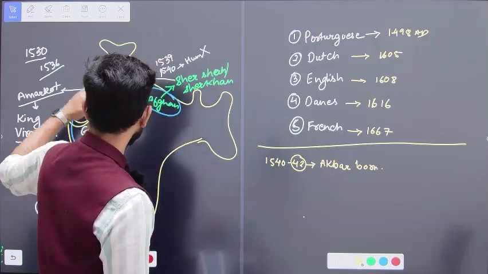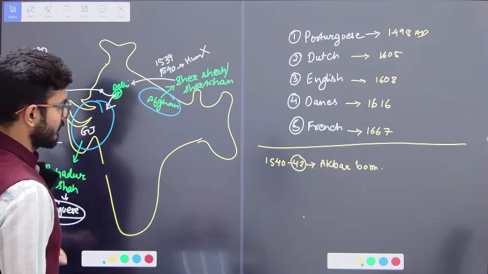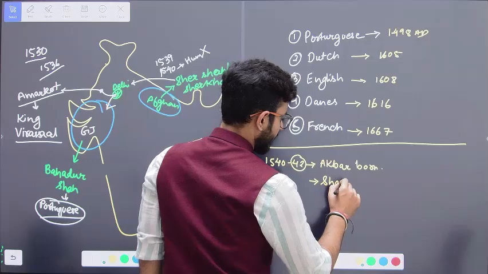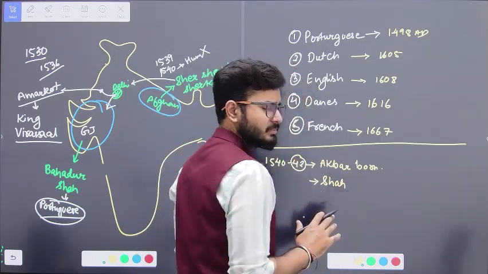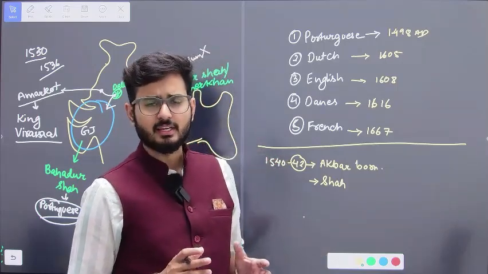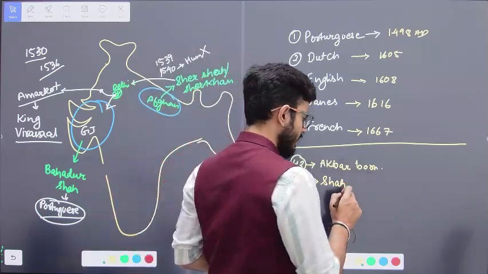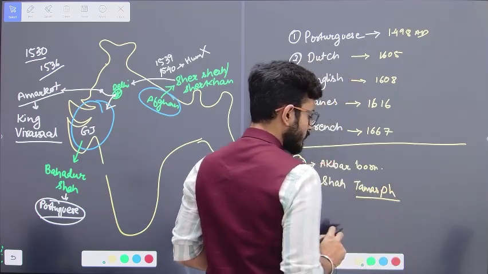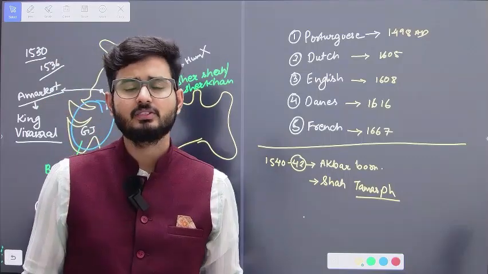At that point of time, there were some rulers, the Shah rulers of the Persia area. Shah is basically a title in the Islamic world and connoted as a king. So the king of Persia area, that is Iran area, was known as Tamashp.